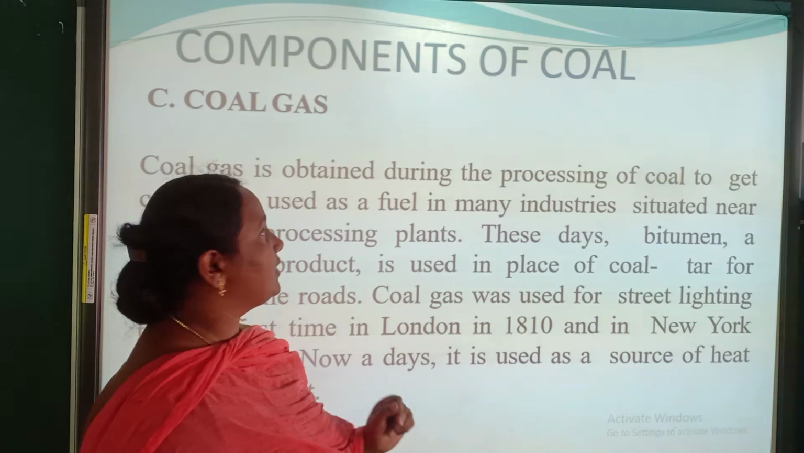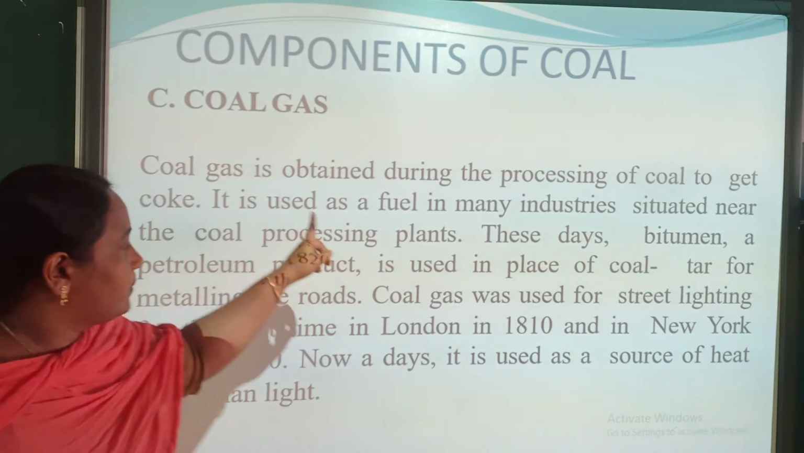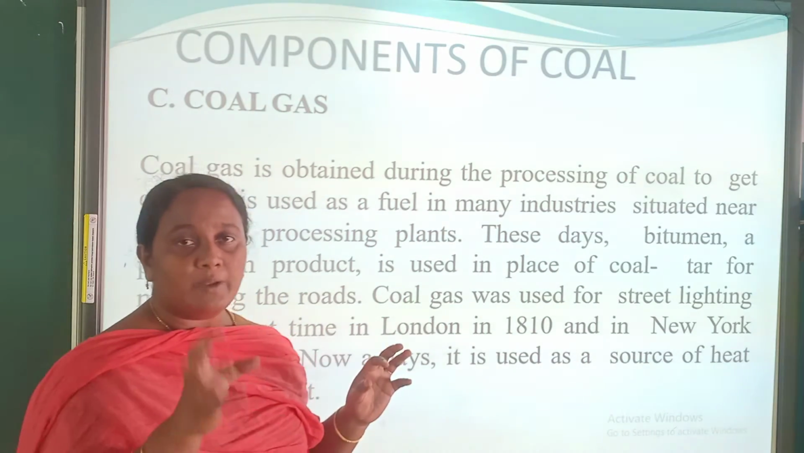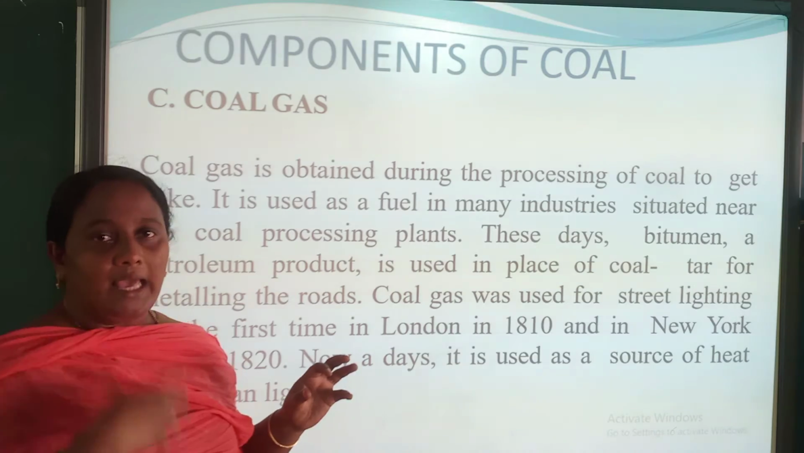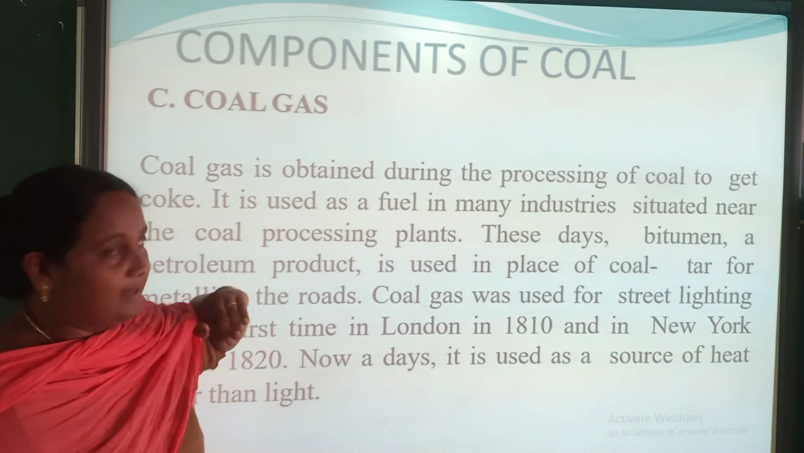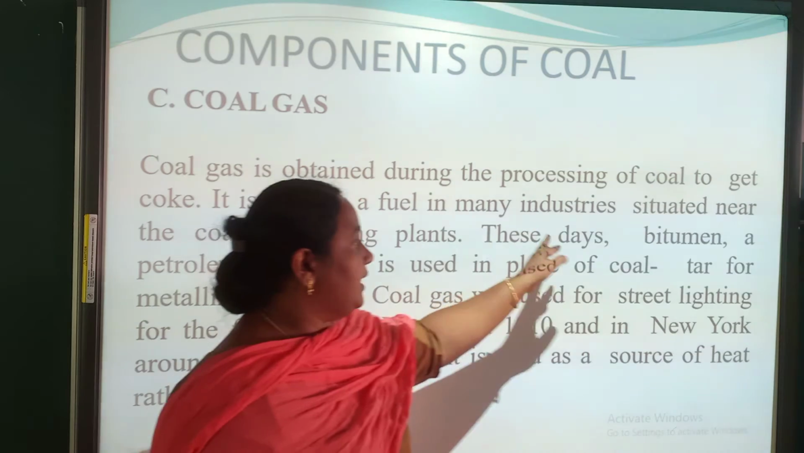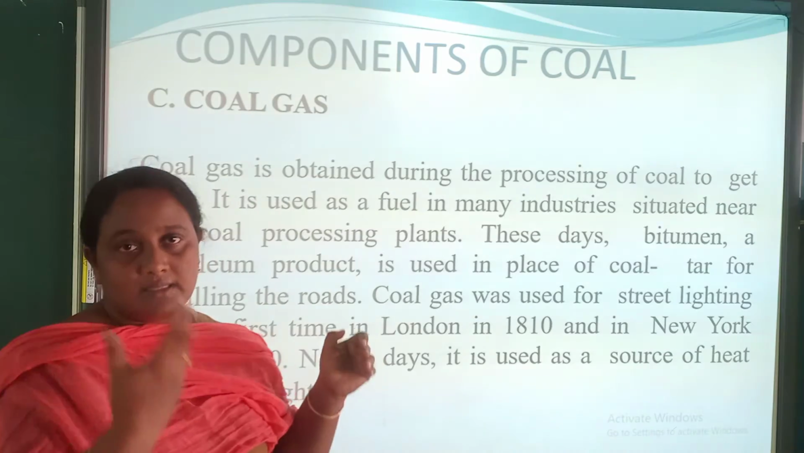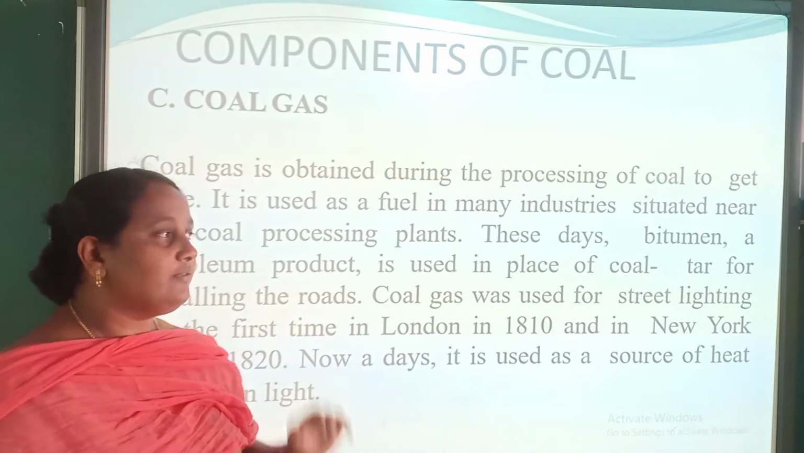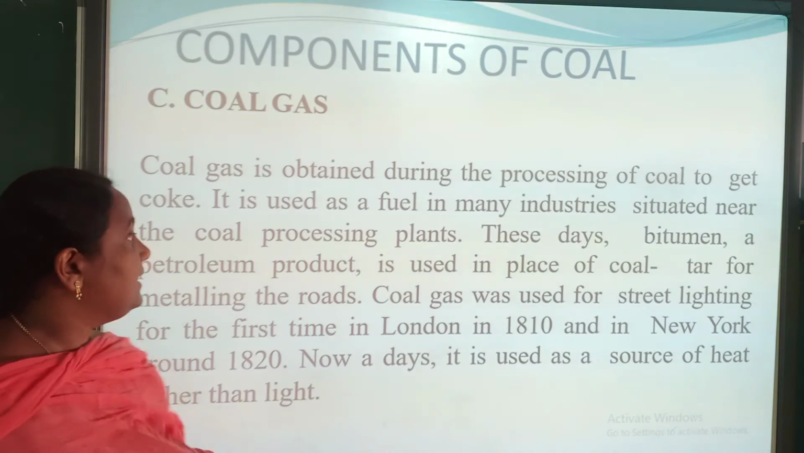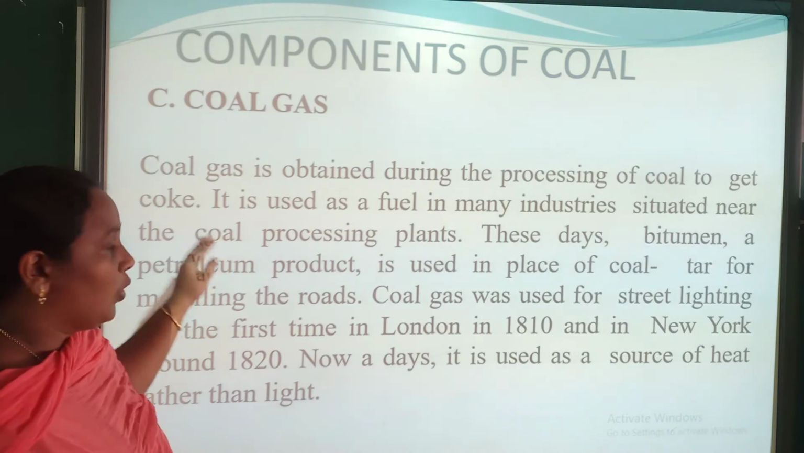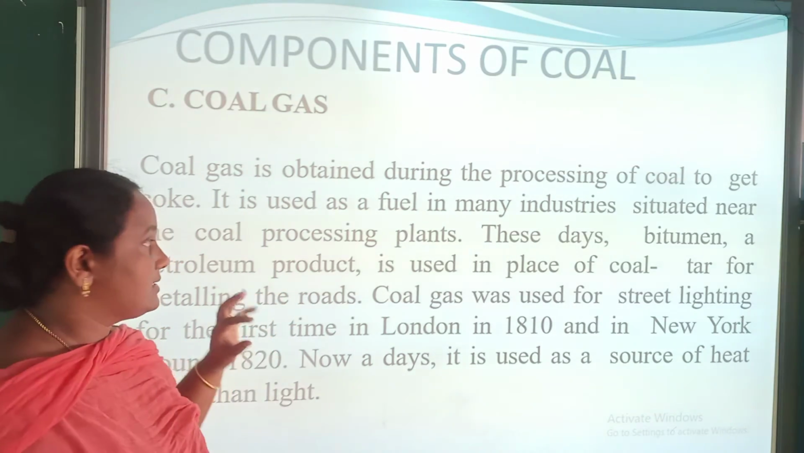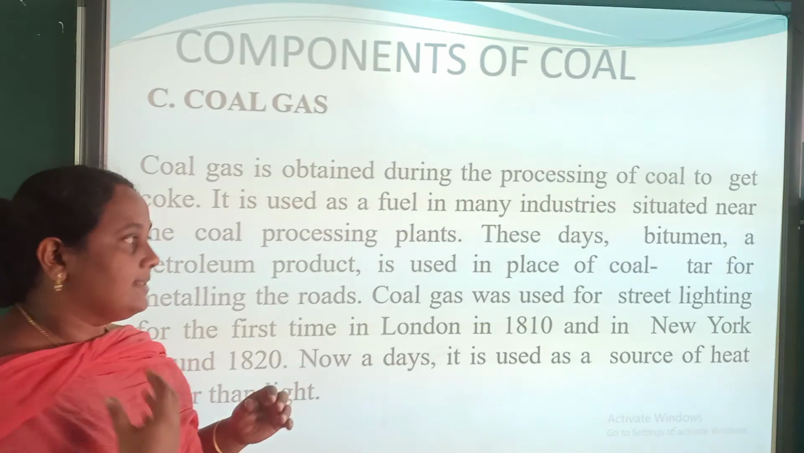The next one, coal gas. What is coal gas? Coal gas is obtained during the process of converting coal to coke. When coal is prepared to make coke, the gas produced is coal gas. It is used as a fuel in many industries situated near the coal processing plants. These industries near the coal preparation plants use this coal gas as their fuel.